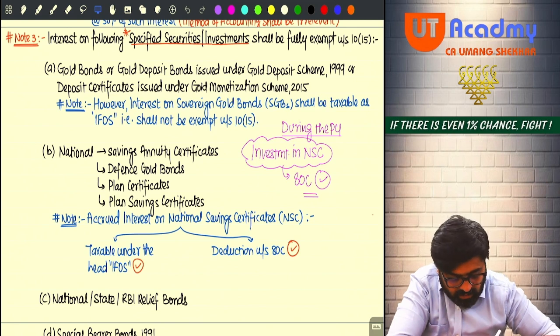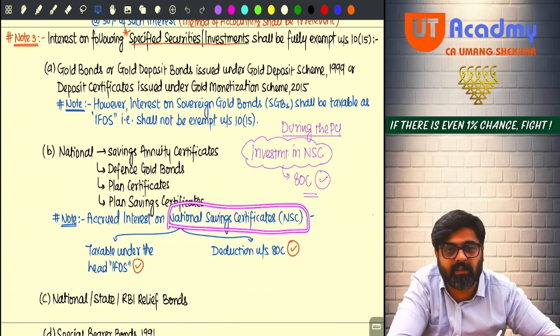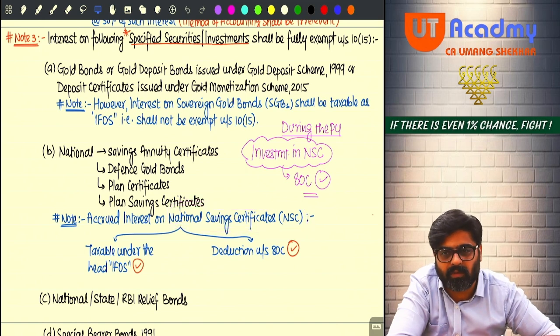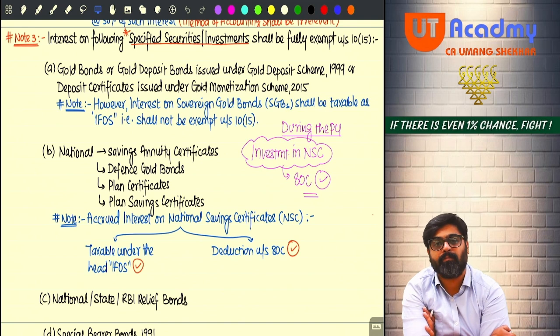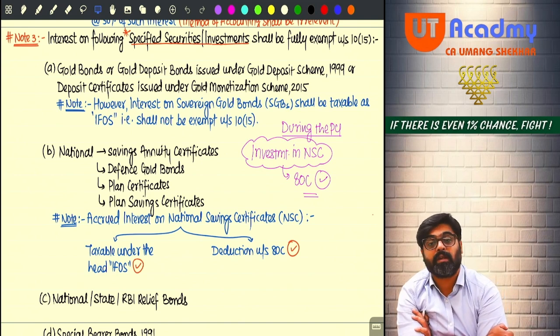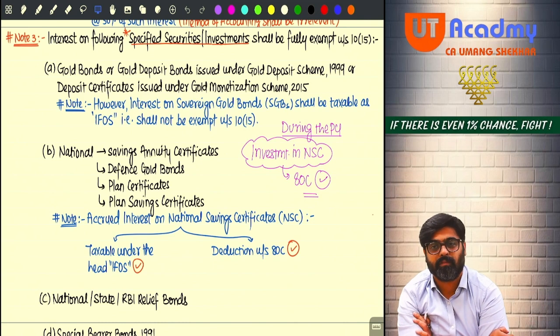Now the national savings certificate is also a government certificate only. So you go and invest your money in NSC. The investment made by you in NSC this year will allow you to take deduction under 80C.